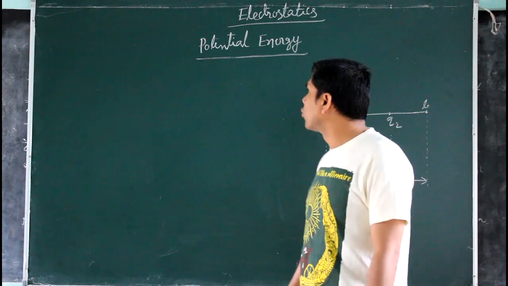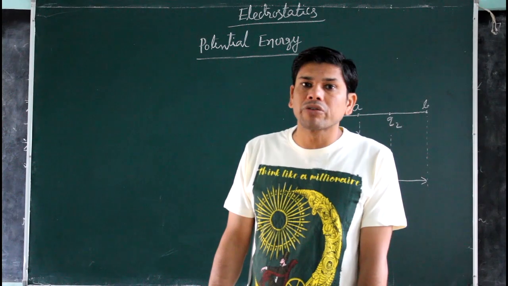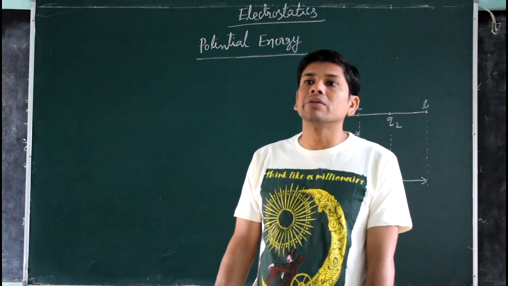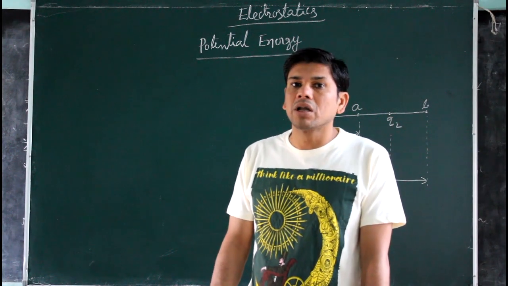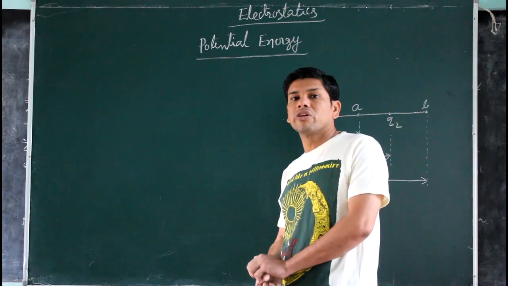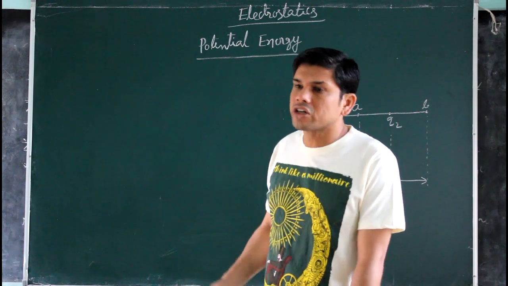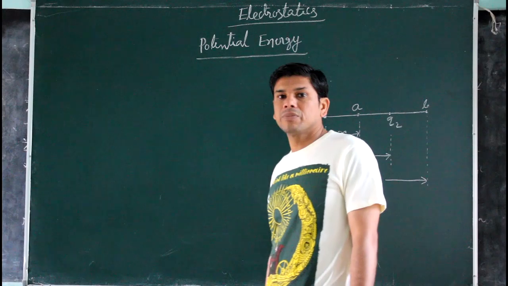Examples of conservative force are gravitational force and electrostatic force. These are conservative forces, and non-conservative forces are like viscous force and frictional force. Like gravitational force, electrostatic force is also a conservative one.